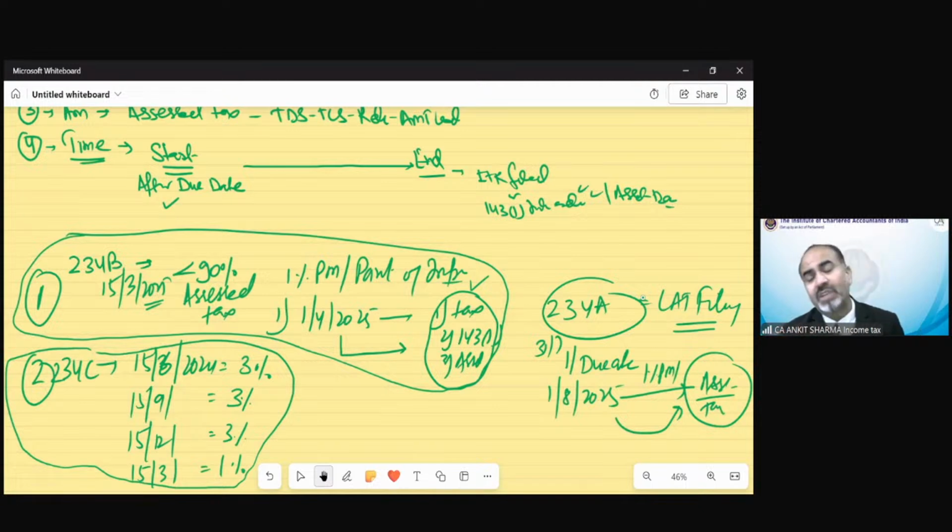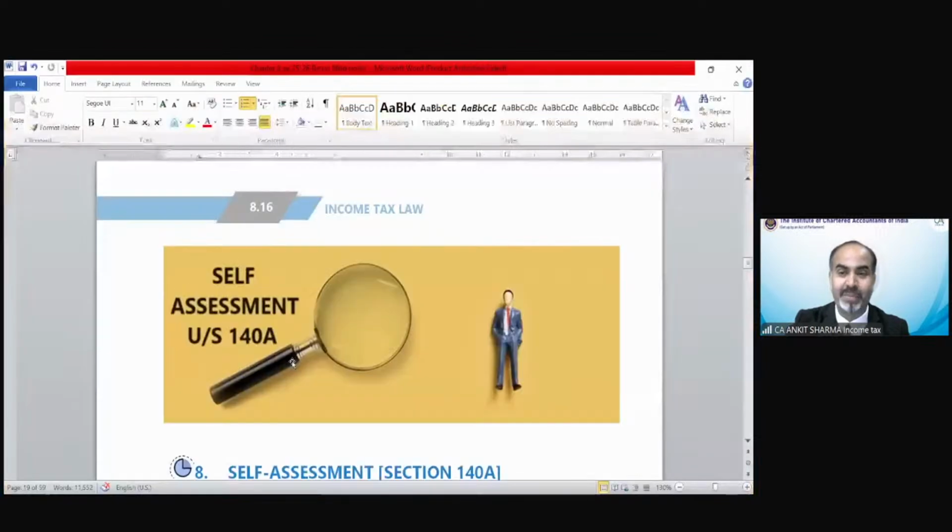That's why I was asking in the TDS chapter, you have to make a short note. If you have prepared a short note for section 234B separately and 234C separately, I can assure you there would not be any confusion. Those students are asking me this kind of question, and I am sure about it. You did not make a short note yet. So it's a request, please prepare a short note. That is going to be very helpful for the deduction as well as the TDS chapter.